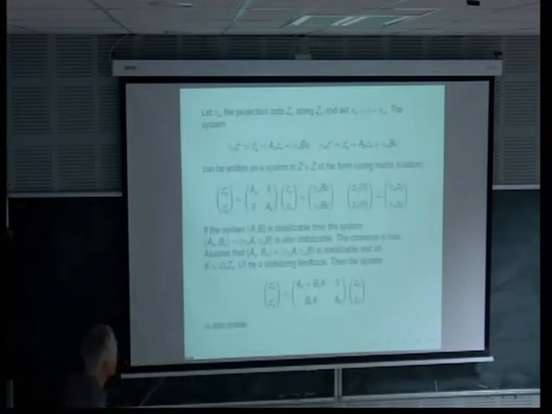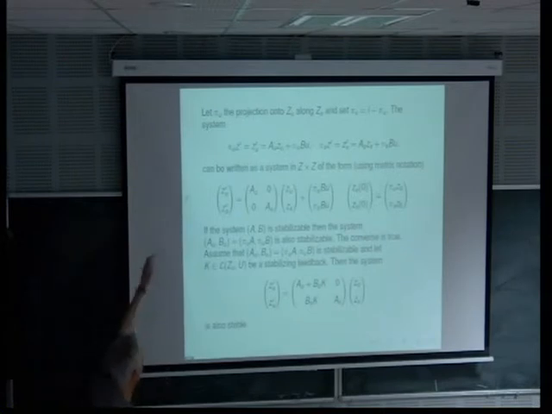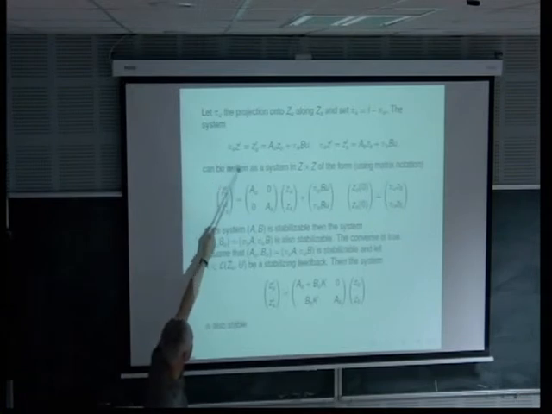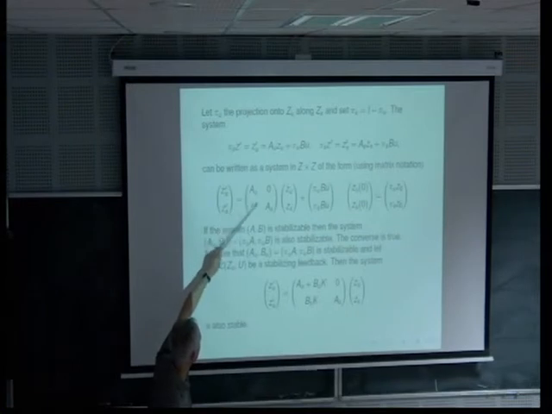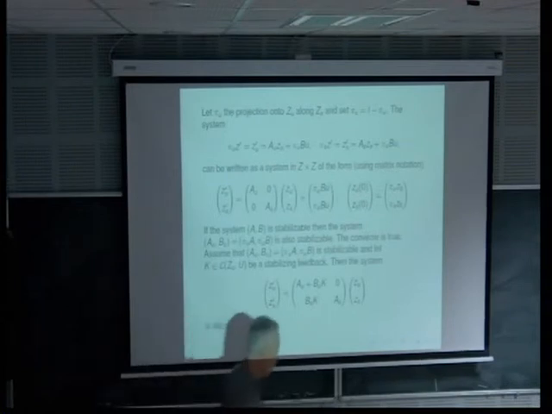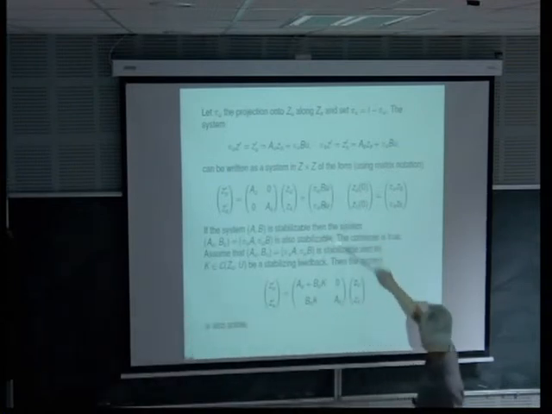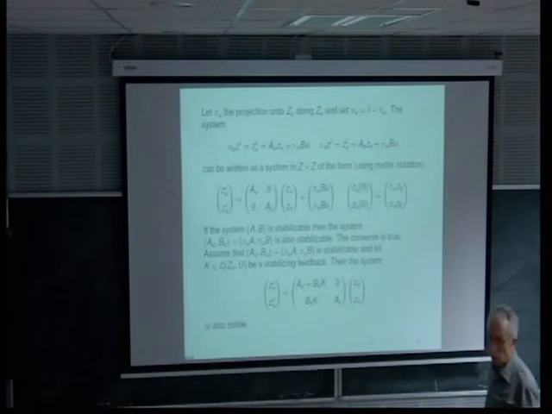So I can rewrite the complete system by projecting each part. This is the unstable part, this is the stable one. And of course I also have to project the term corresponding to B u. And what I say is the following.